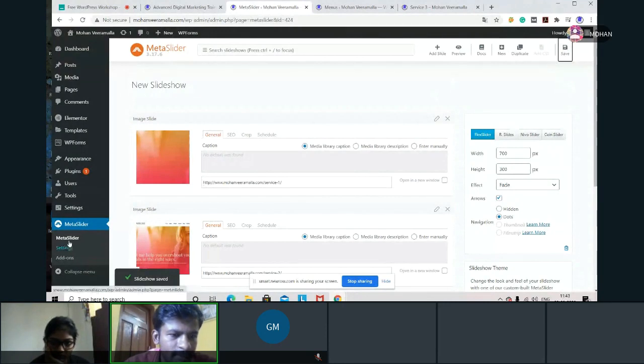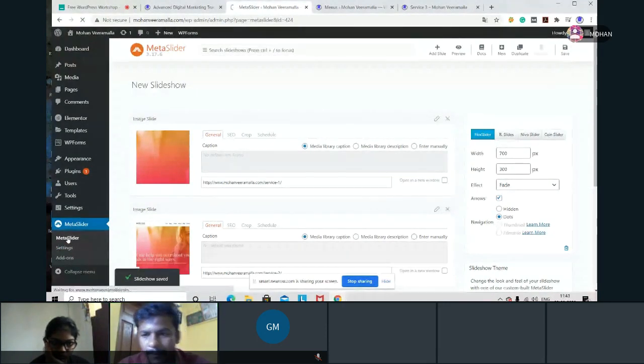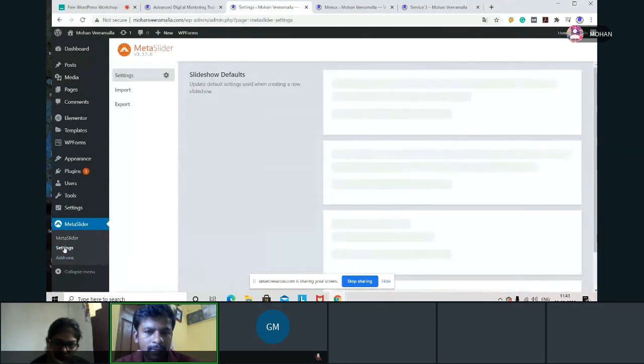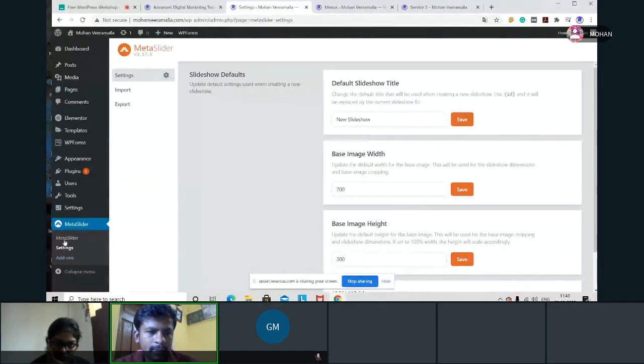Now when I go to this Meta Slider section again, I go to settings. Do we have anything in settings? Okay, Meta Slider.